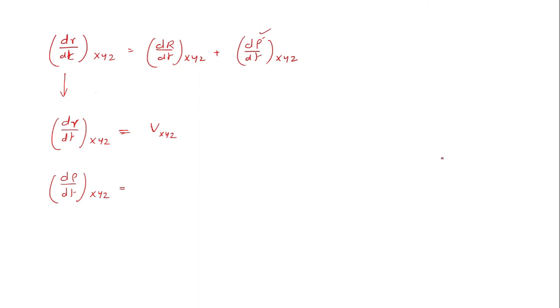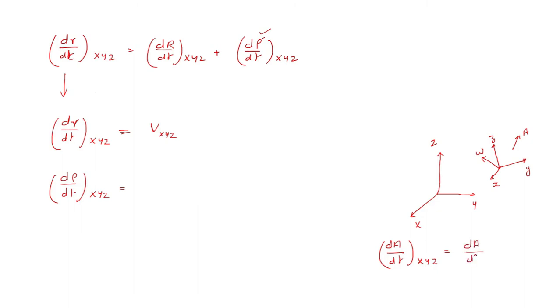Now we had already studied in the earlier lecture that if I have a primary reference frame XYZ and a moving reference frame small x, small y, small z, which is moving with an angular velocity omega, and if I have a vector here like this, the derivative of the vector with respect to capital XYZ is equal to the derivative of the vector with respect to small xyz plus omega cross A. This we had studied and applied in the previous lecture.